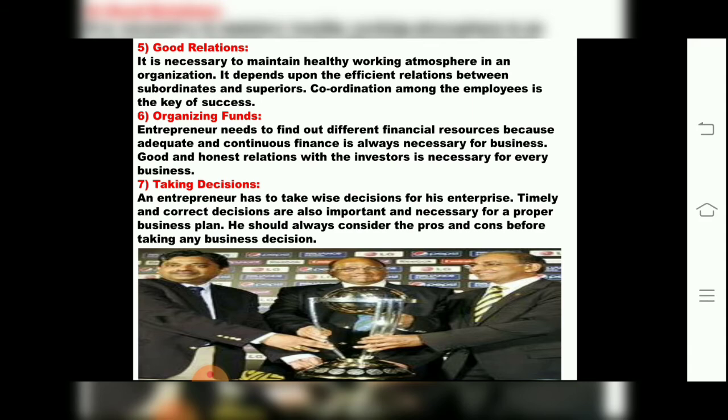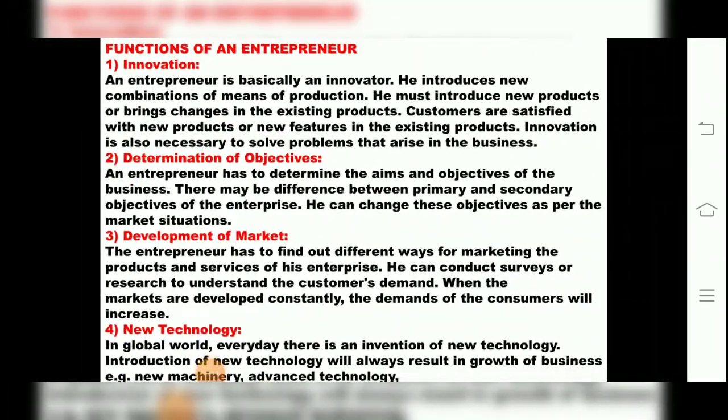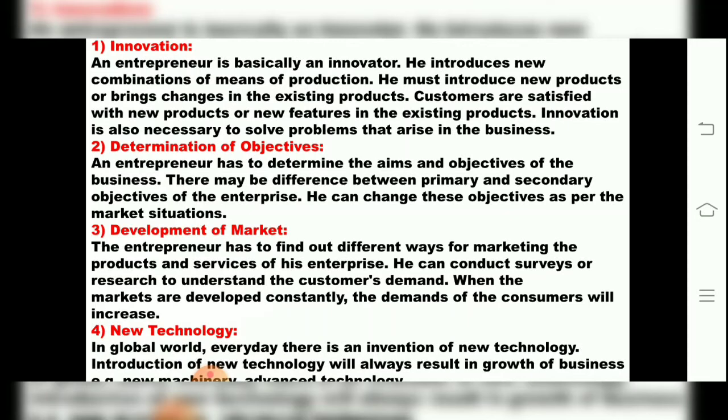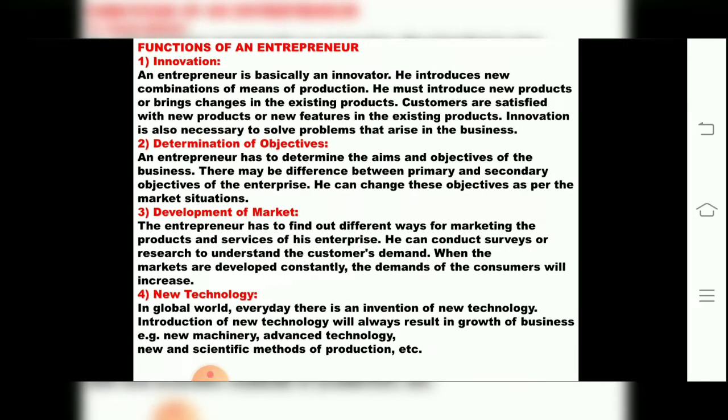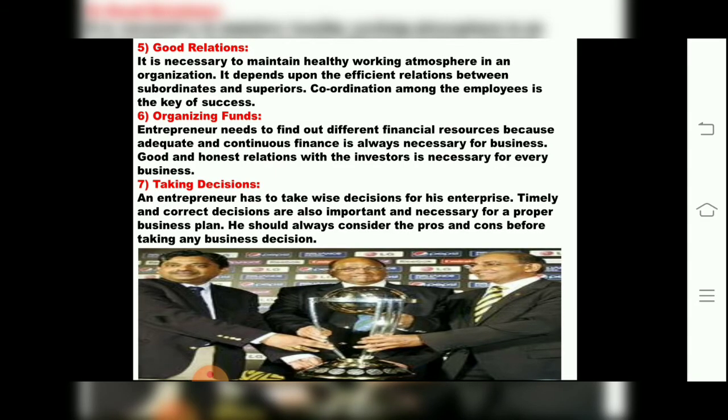Now we come to a revision regarding the functions of an entrepreneur. So we studied the functions: first, he should be an innovator. Second, determination of objectives should be there. He should determine whatever objectives he has planned. Third, development of market should be there. Fourth, he should have new technology knowledge. Fifth, an entrepreneur should maintain good relationships between his subordinates and superiors. Sixth, whatever funds are there, he should use in an adequate and proper manner. And the seventh one is, taking decisions is an important part in entrepreneurship development.